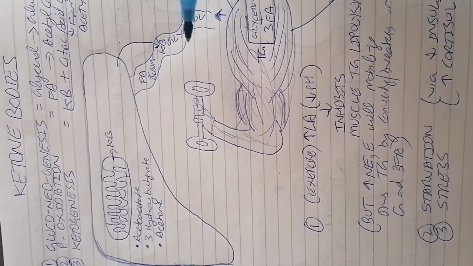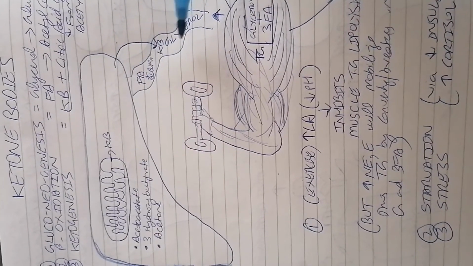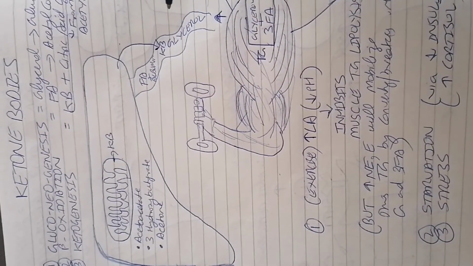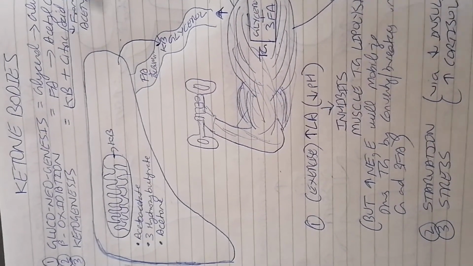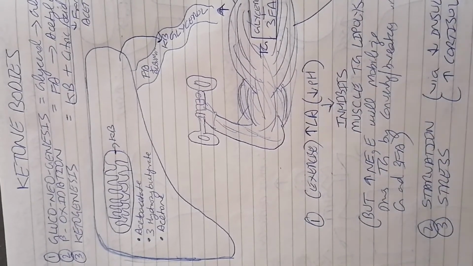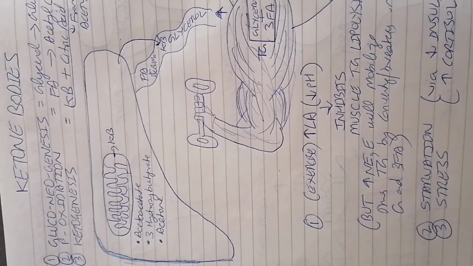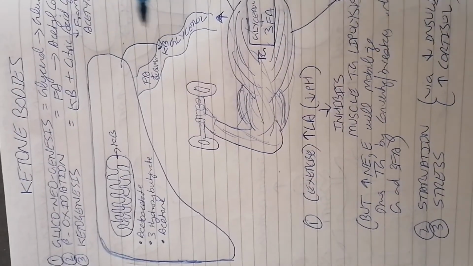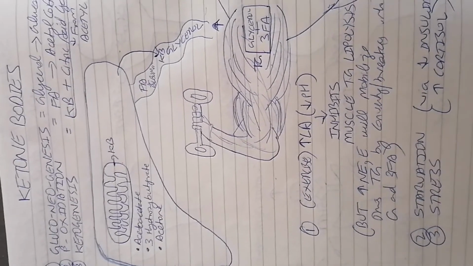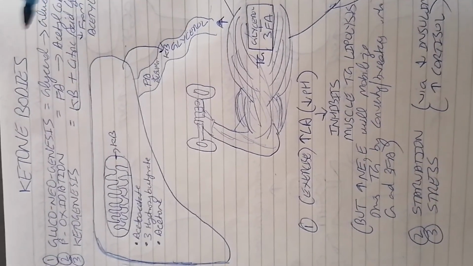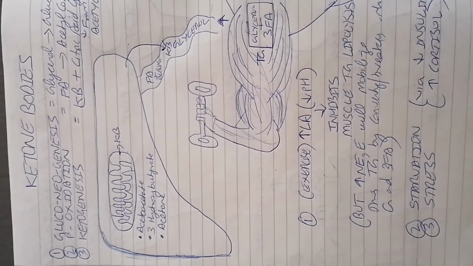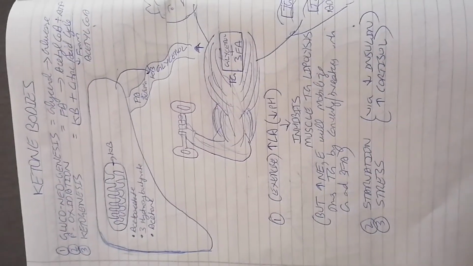So with ketonemia, too many acidic ketone bodies, your blood will become acidic, and your kidneys will also start excreting these ketone bodies. That's why your urine would also become much more acidic, and ketonuria would be there. So this is important: ketone bodies are acidic in nature, so that's not a good thing to be present in your blood. So that's all. Thank you.